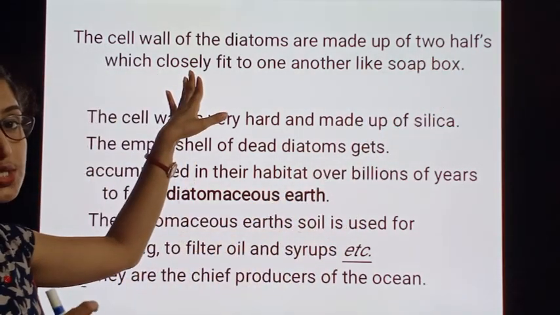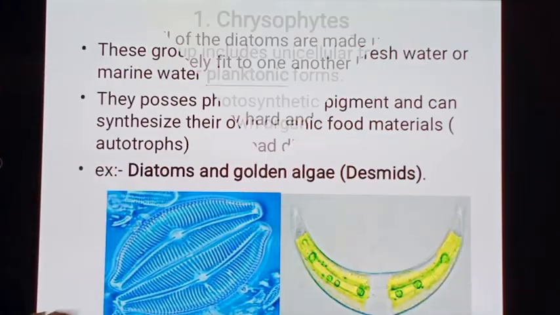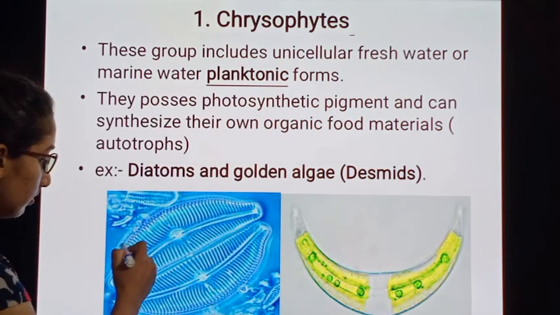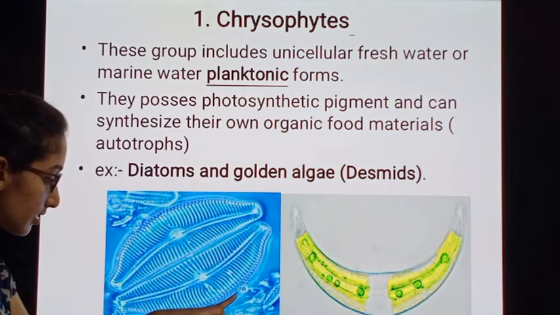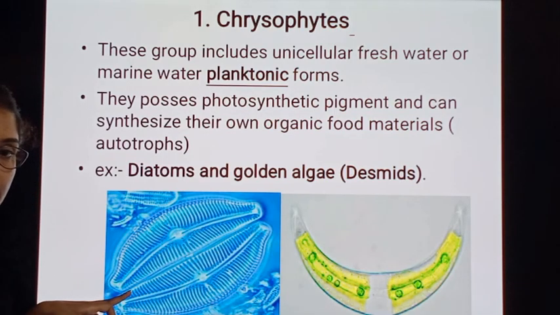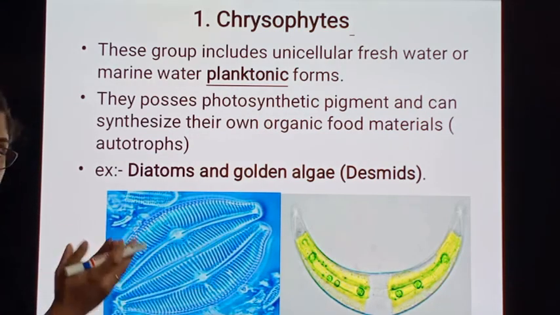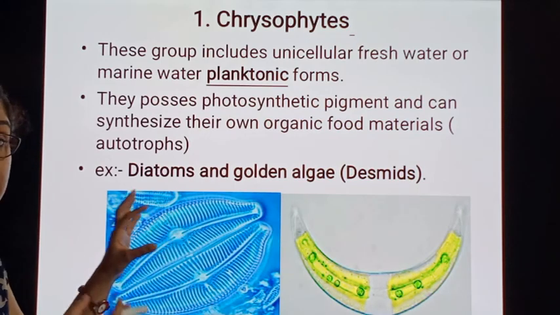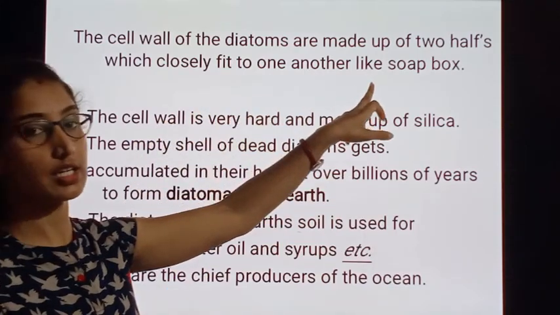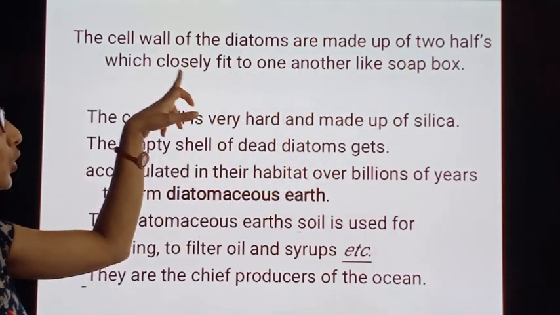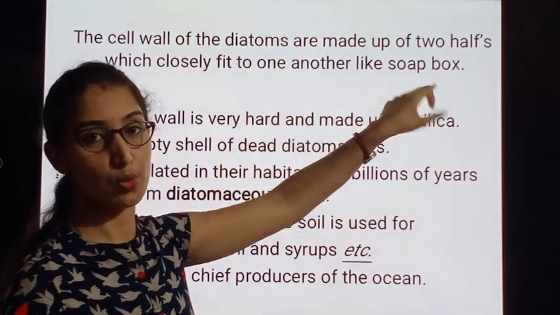See, this is the outermost cell wall of the diatom. Here comes the next cell wall. They are connected in the middle and fitted with each other, resembling a soap box. Two halves closely fit to one another like a soap box.